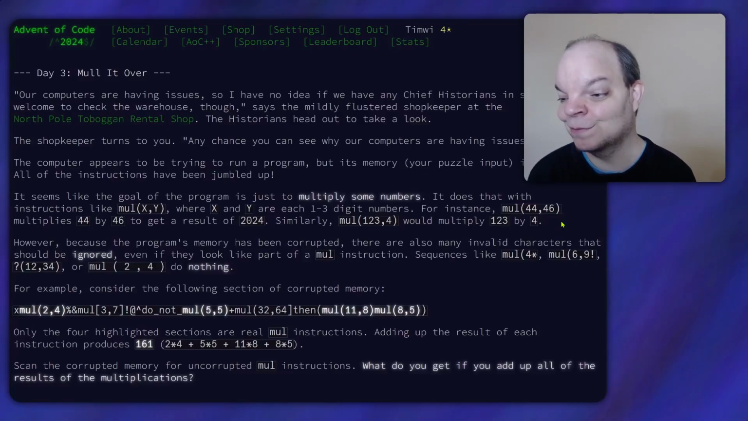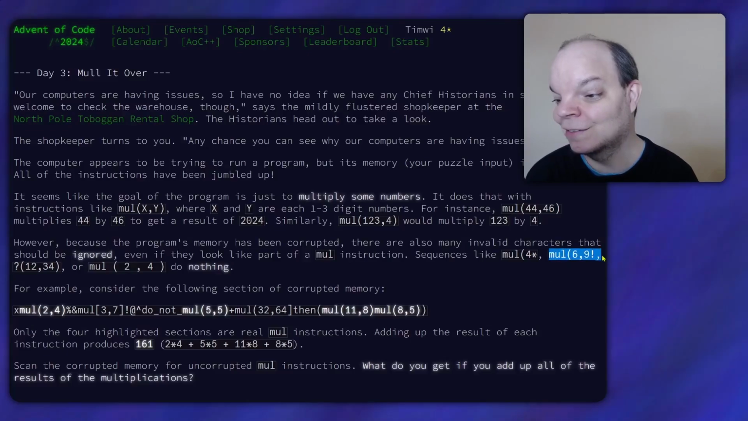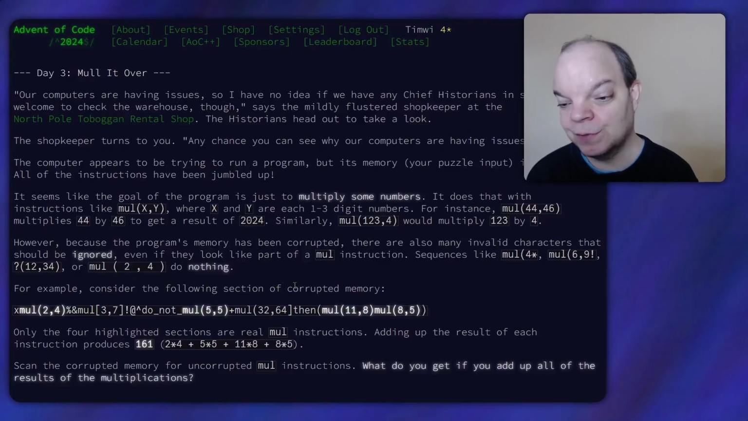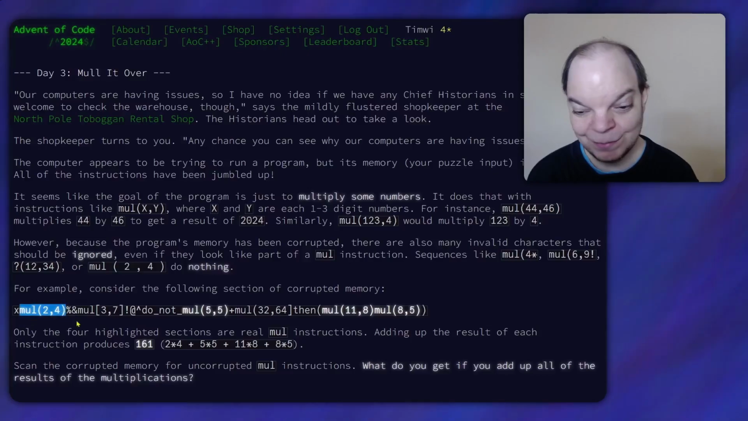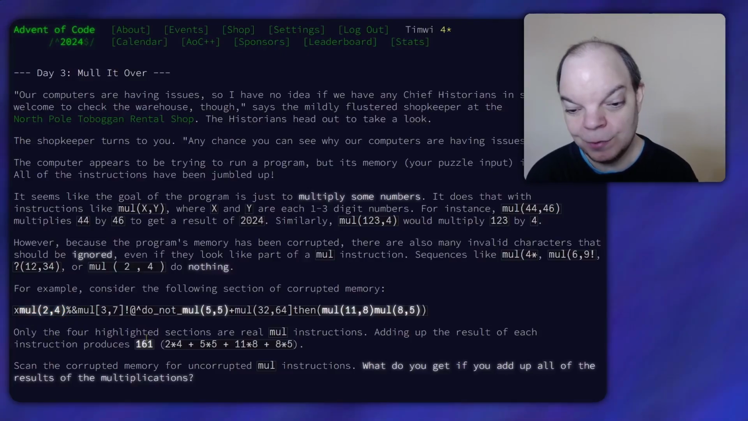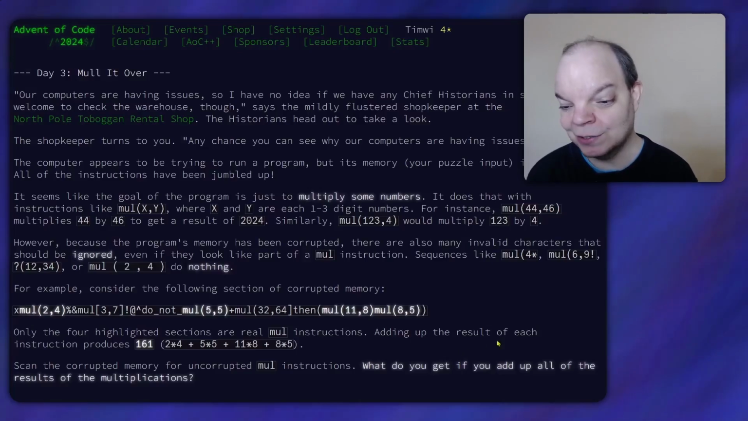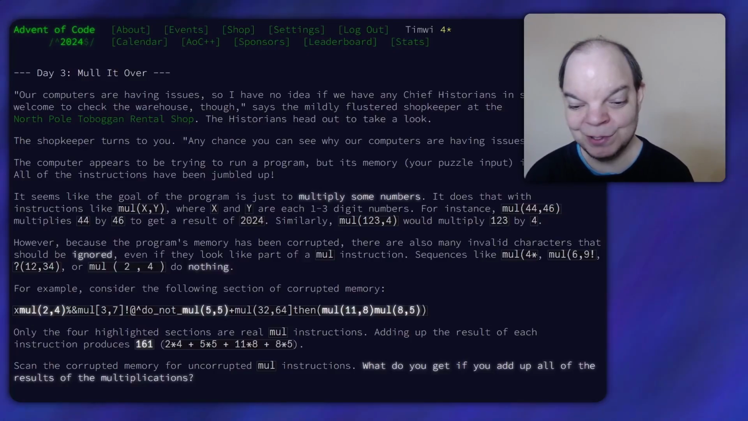Sequences like mul(4* Ooh. Okay, they should just do nothing. Okay, so it's not like we're trying to figure out what's going on here. No, we just ignore the whole thing. For example, consider the following section of corrupted memory. Okay, so I'm guessing that it's highlighting the ones that we do need to care about. Only the 4 highlighted sections are real instructions. Okay. Adding up the result of each instruction produces 161. Scan the corrupted memory for uncorrupted mul instructions. What do you get if you add up all of the results of the multiplications?